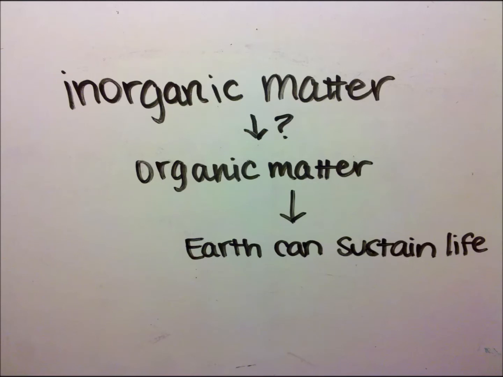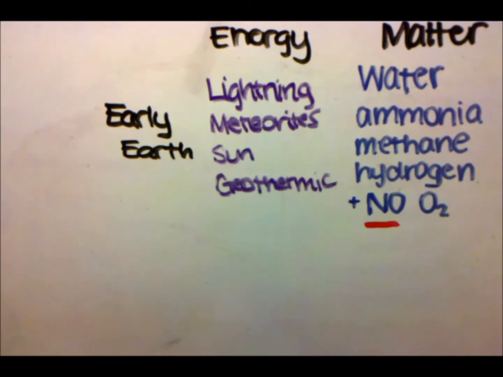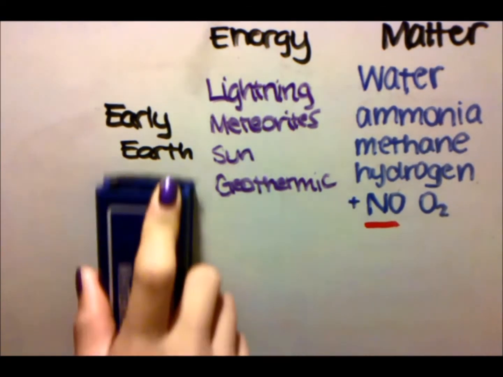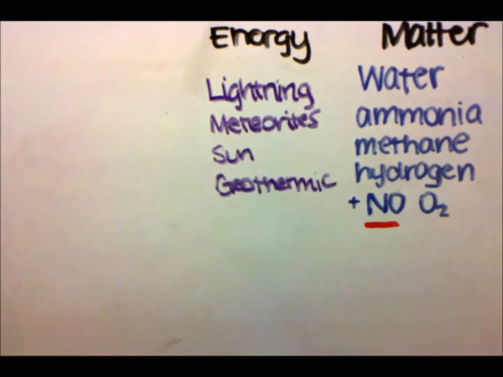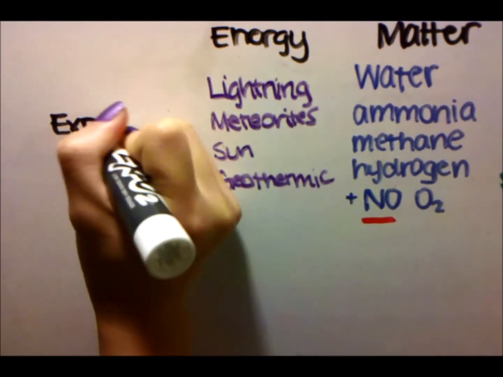With organic compounds, life could be supported. But the question was, can organic compounds be created from inorganic ones? The answer was yes. Early Earth conditions had energy coming from lightning, meteorites, the sun, and geothermic sources. There was water, ammonia, methane, hydrogen, and no free oxygen.